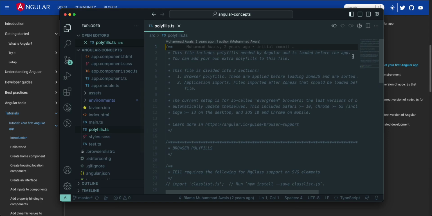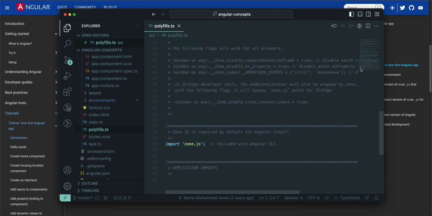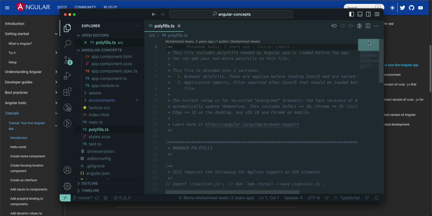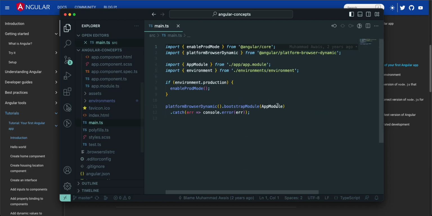Inside this polyfills, you can add extra polyfills, because Angular is using zone.js, which is used for multiple listeners for your browser compatibility. So this is the polyfills.ts file. But this is main.ts. Main.ts is the entry gate for your Angular application, and it uses bootstrapModule with your app module. That means app module is your starting entry gate for your Angular application, right?